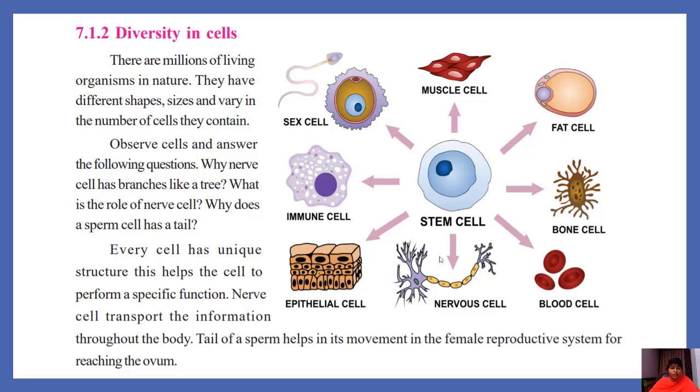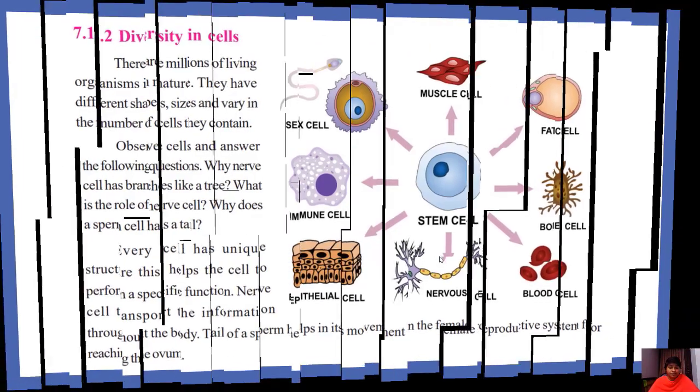If you observe the nerve cell, why does a nerve cell have branches like a tree? What is the role of a nerve cell? Why does a sperm cell have a tail? Because a nerve cell has to transport information throughout the body, so it spreads its branches. The tail of the sperm helps in its movement in the female reproductive system for reaching the ovum. So every cell has a unique structure to perform its unique function. That is why there is diversity in their structure and function.